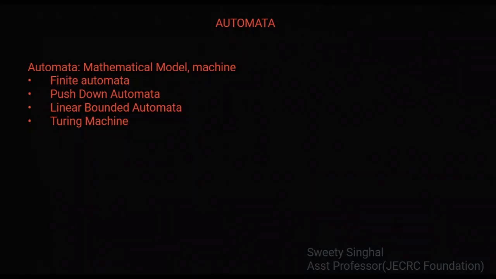Now the question arises, where do we use automata? The application of automata theory in computer science is in the designing of lexical analyzer, which is a part of a compiler. As I have mentioned, it is nothing but a mathematical model or a machine. Here we see different kinds of automata in theory of computation. The first one is finite automata, second one is push-down automata, third is linear bounded automata, and the fourth one is Turing machine.